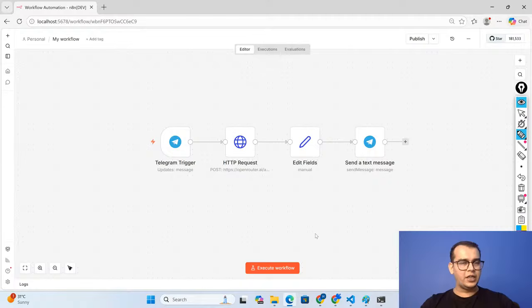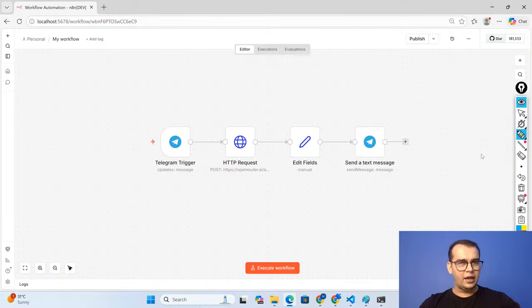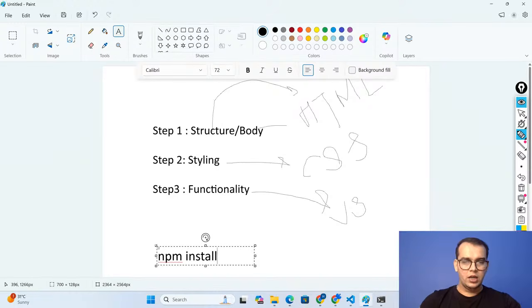Yes. So what I was telling you again, this particular n8n platform is there in my system. It is locally hosted. So I don't need to create an account on cloud n8n and worry about any kind of credits. If you want to install n8n in your system, let me just give you the command. The command is very simple. The command is npm install -g n8n. Simple as that.